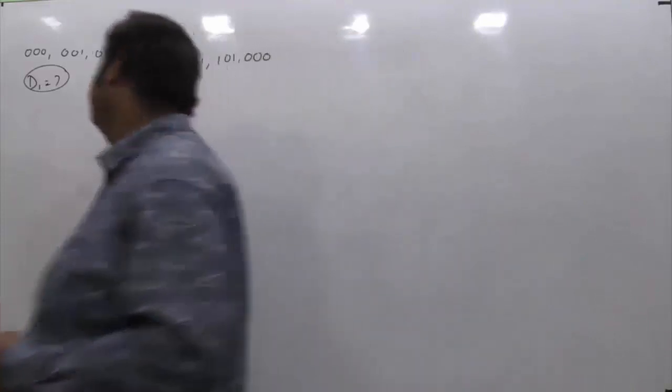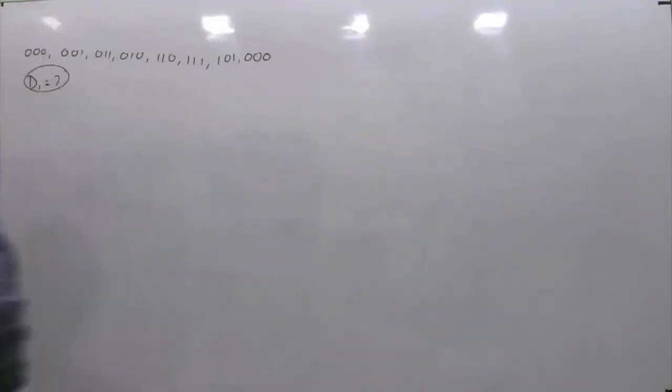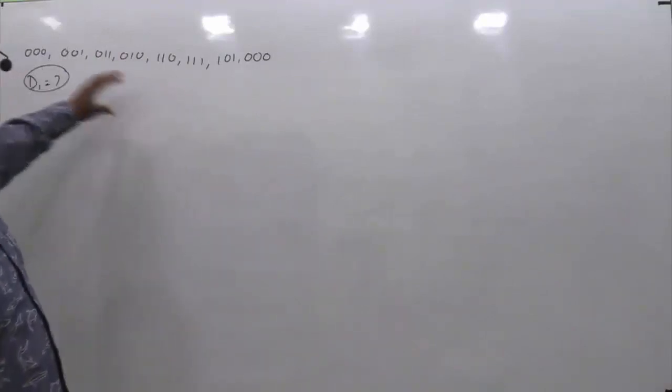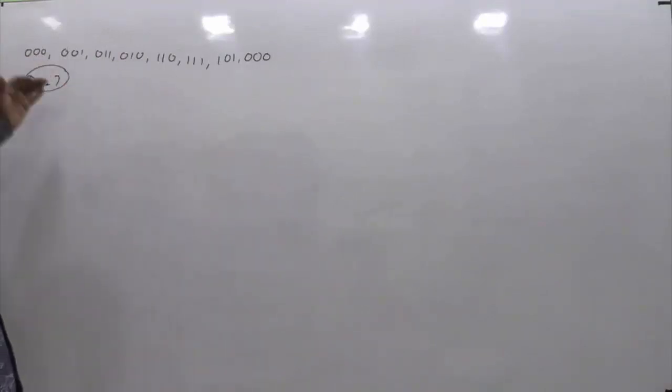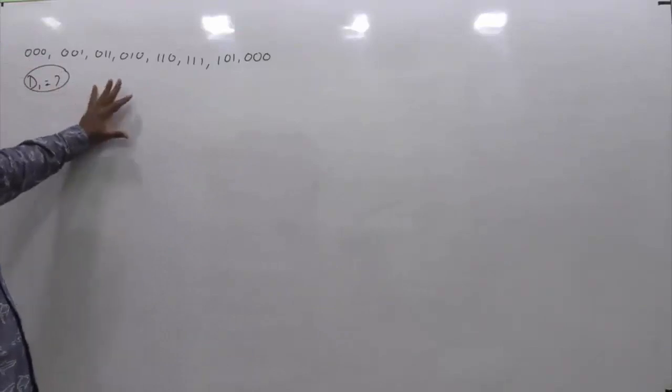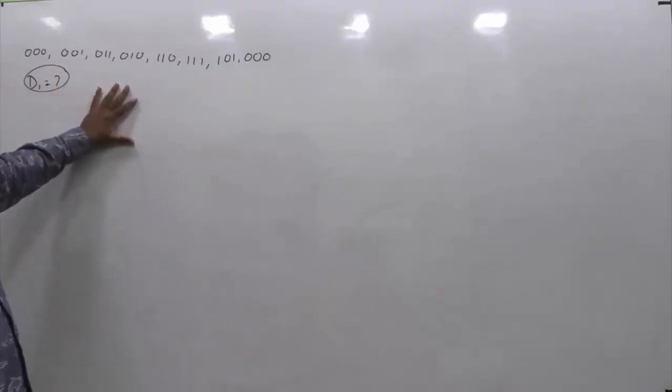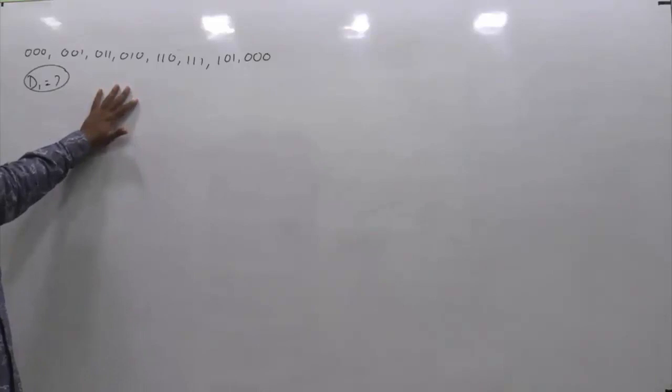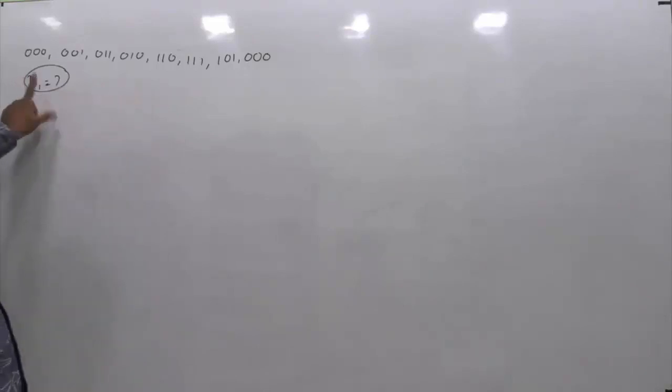So let me summarize what is given in the question. Basically it's a 3-bit counter and the counting sequence goes this way. It should make the transition of the state in this way. If this is designed using 3 D flip-flops, D2, D1, D0, having D0 as LSB and D2 as MSB, then what is the expression of D1?